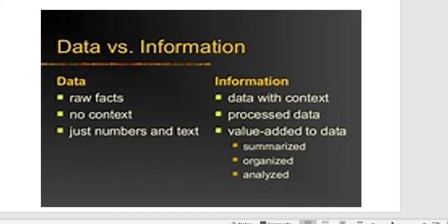Now, data versus information: what is the basic difference between them? In this technology, data means raw facts, no context, just numbers and text. A computer will not read these alphabets directly. It requires some sort of coding in the system, right? Whereas information is data with context. Try to understand it in a simpler manner: whatever you write in your notebook, or whatever you communicate to another person, is a form of information, and data is in the form of code language, right?